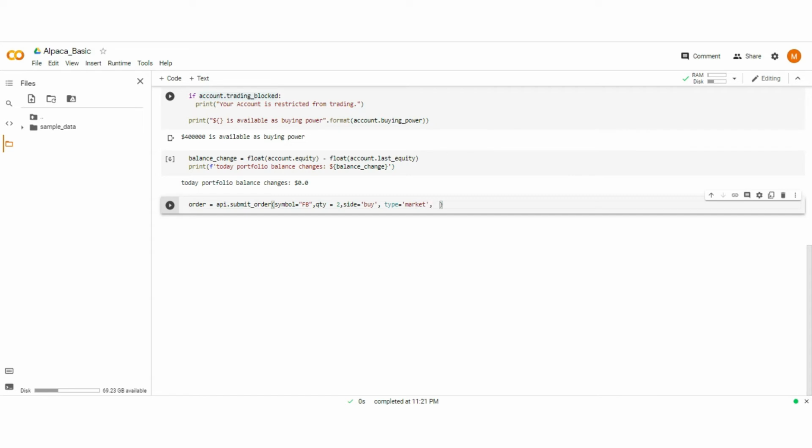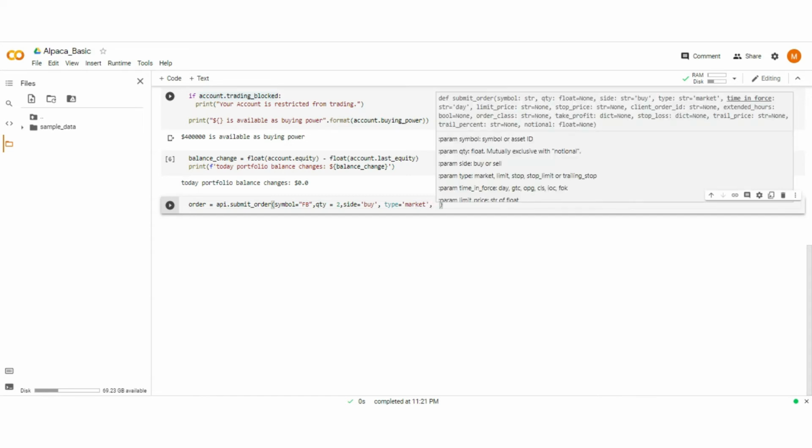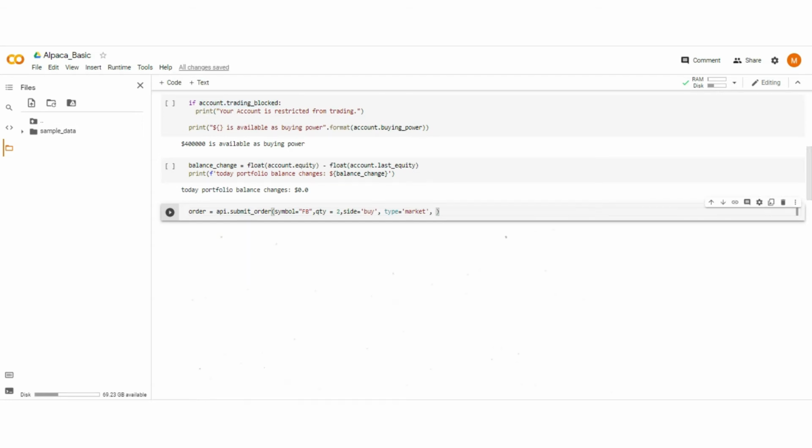Another important parameter we have to pass while submitting an order is time in force. Well, time in force is a special instruction used when placing a trade to indicate how long an order will remain active before it is executed or expires. Common examples of time in force specification include day order, immediate or cancel, etc. Type time in force.